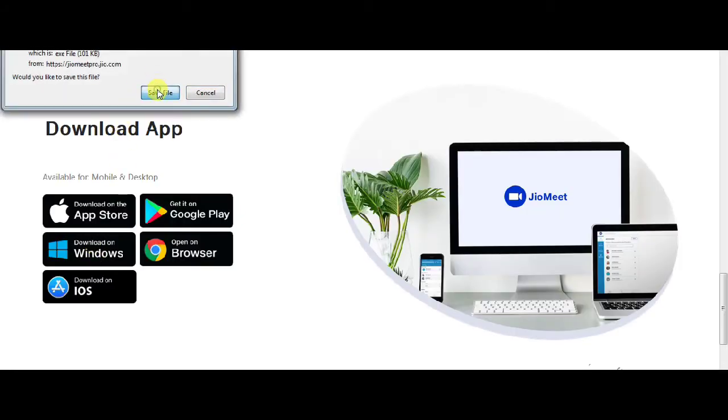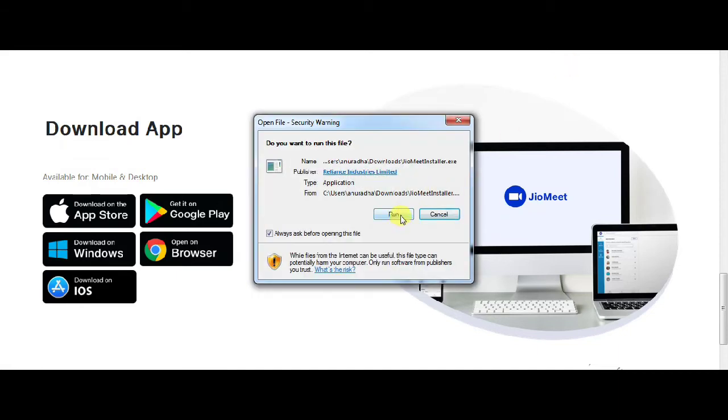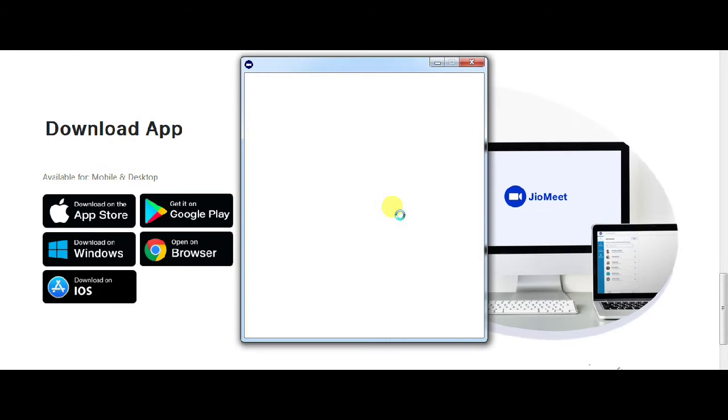Now I need to download it on my laptop, so I click the second link, download on Windows, right? Now click run. In this way, it is downloaded on my laptop or desktop.